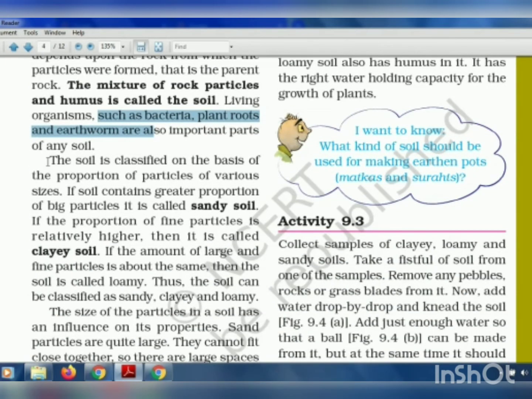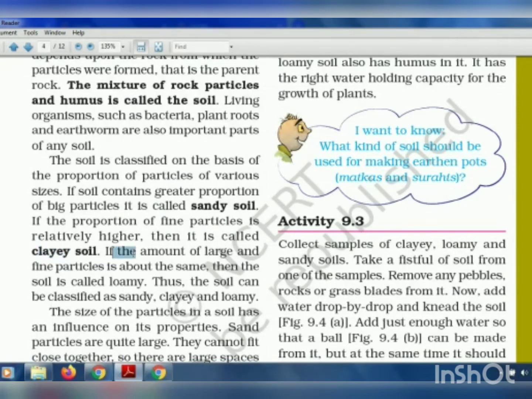Now the soil is classified on the basis of the proportion of particles of various sizes. So the soil's name is given depending on the size of the particles. If the soil contains a greater portion of big particles, it is called sandy. If it has fine particles, that is, particles which are small as compared to sandy soil, then we call it clay soil.